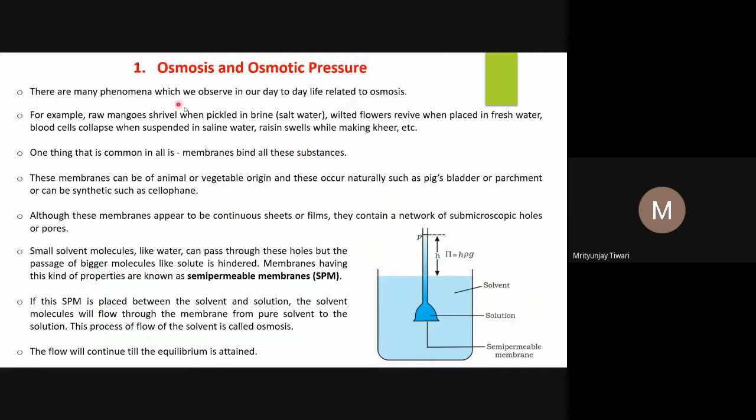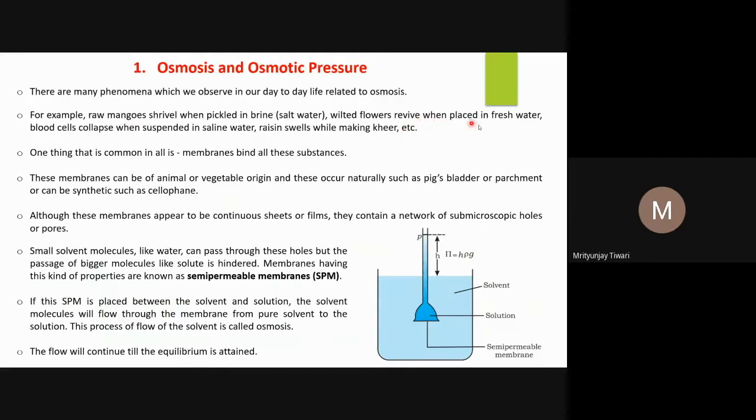There are many phenomena which we observe in our day-to-day life related to osmosis. For example, raw mangoes shrivel when pickled in brine. Brine is a salt solution, and when you cut a raw mango and put it into it, you will see that the raw mango shrinks, it shrivels in the pickle. We form pickle by using this salt solution. Why it shrivels is because of osmosis. How and why osmosis happens, we will see a little later.